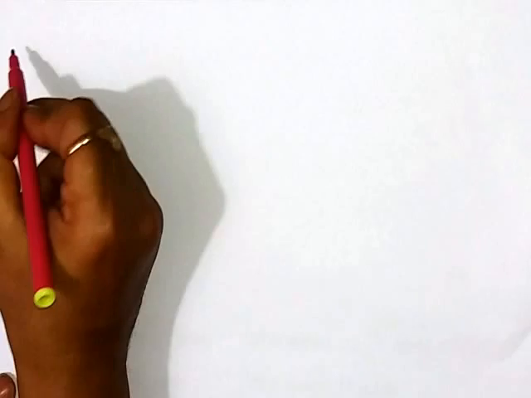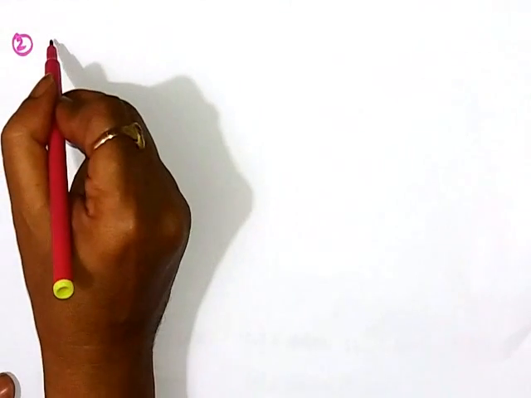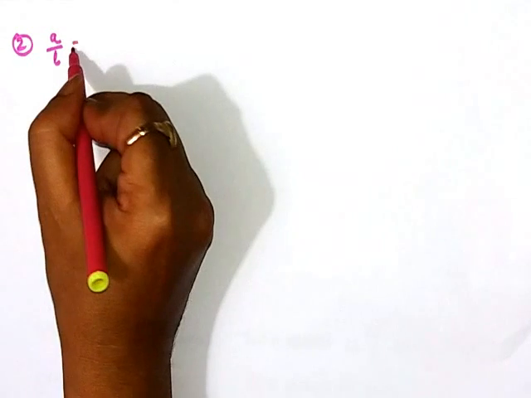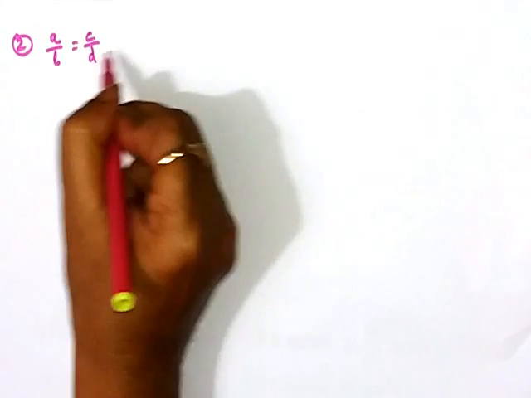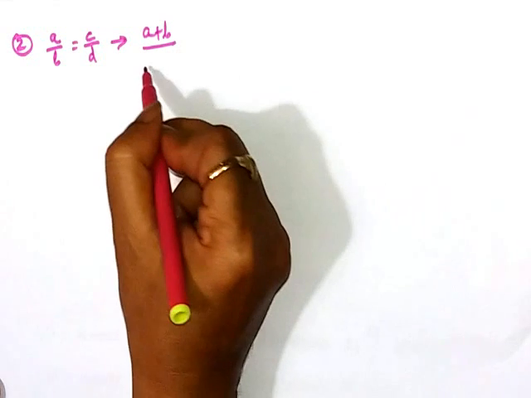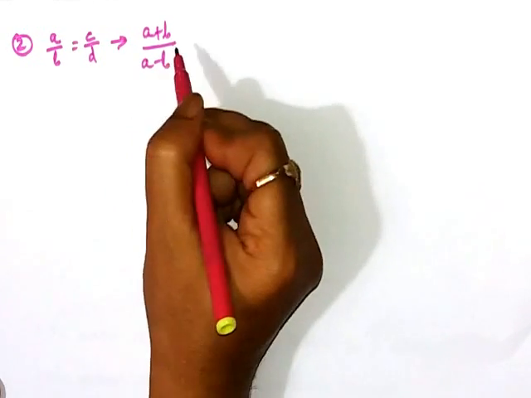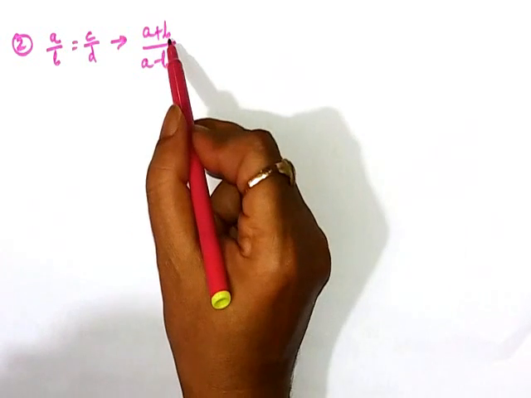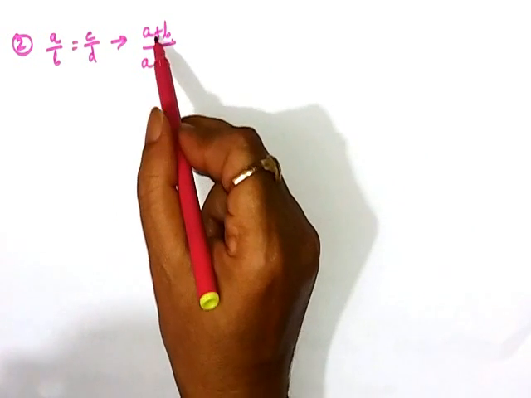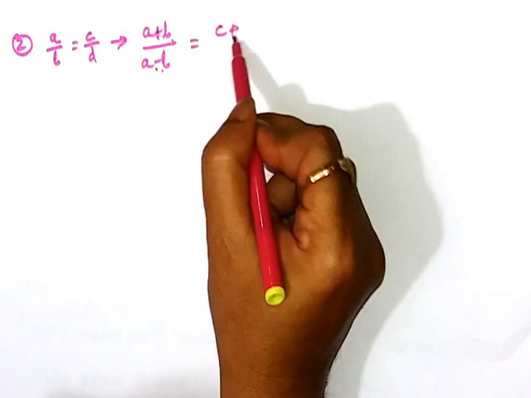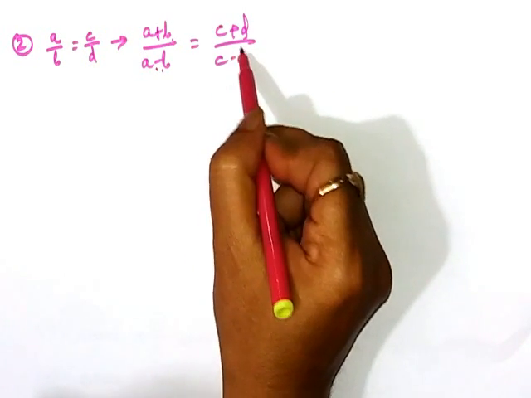Now let us go for the second rule. It says that if A by B is equal to C by D, then A plus B divided by A minus B. Please be more attentive here. Then A plus B and A minus B, so here is the plus and here is the minus, will be equal to C plus D and C minus D.